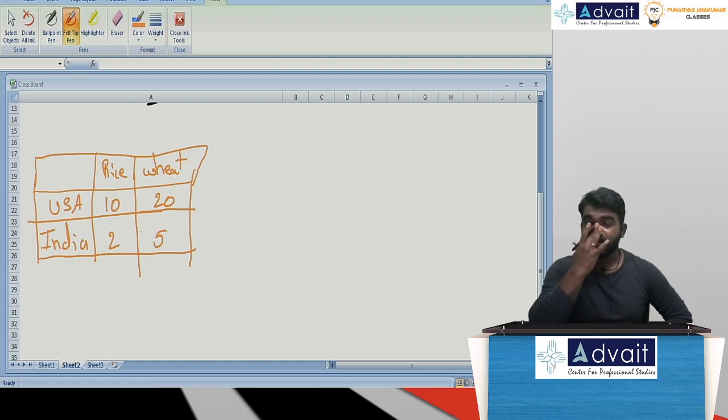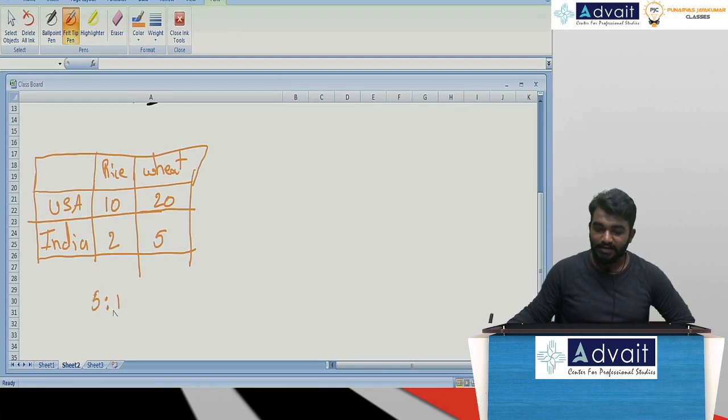But still, we can have a mutually benefiting trade. How? We will compare the productivity. Let us take a ratio. Can I say the production of rice between USA and India is 5:1? That is, India needs one labor hour while USA needs 5 labor hours. That is in the production of rice. Now, let me take the same ratio in the production of wheat. The ratio will be 4:1, that is, India needs 1 labor hour, wherein USA needs 4 labor hours.